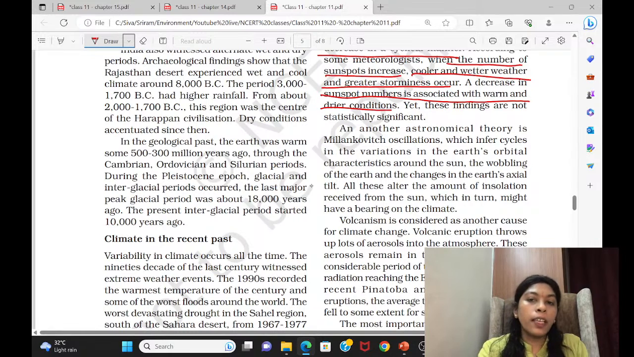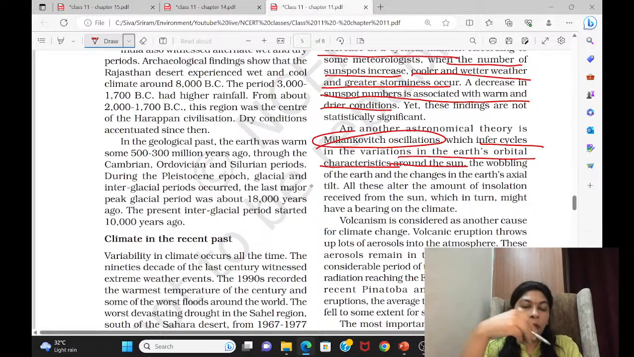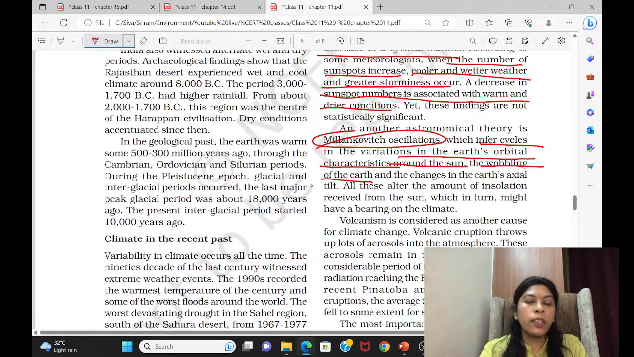And another astronomical theory is the Milankovitch oscillations, which refers to the cycles relating to Earth's orbital characteristics around the sun: how Earth is moving around the sun and the wobbling of the Earth. Earth wobbles continuously and is also moving around the sun, and there is a change in the axial tilt. All these are also responsible for the change in the climate. So this is a natural, astronomical event.